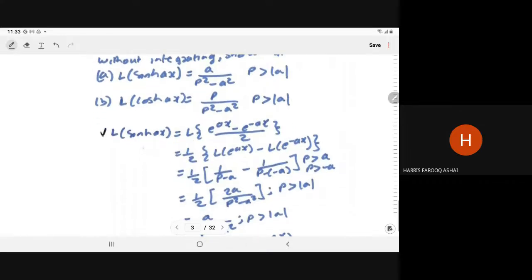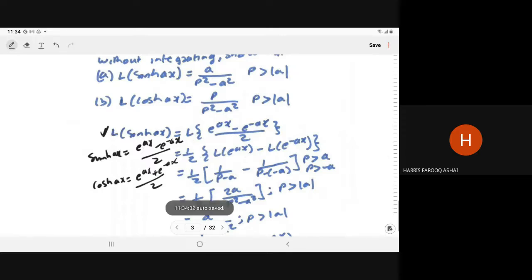From calculus or trigonometry, we know that sine hyperbolic ax is nothing but e to power ax minus e to power minus ax upon 2. Similarly, cos hyperbolic ax is equal to e to power ax plus e to power minus ax upon 2. And from here we can write tan hyperbolic, cot hyperbolic, sec hyperbolic, and cosec hyperbolic.